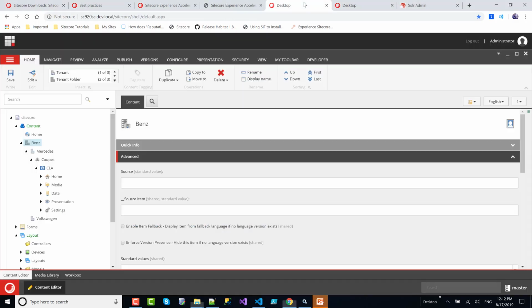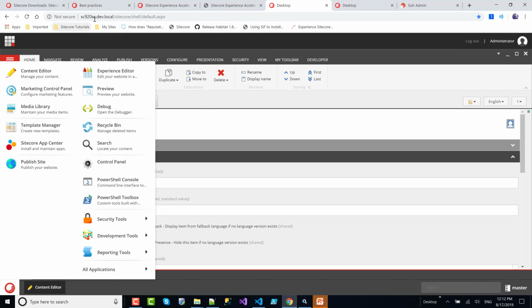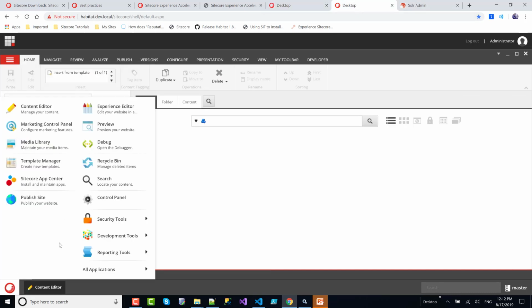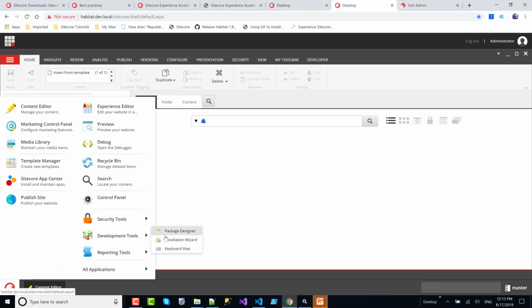And one more thing, let me verify the PowerShell. This is the dev version, so you can see that PowerShell is installed here. There are two menu items that you can see here, or you can go to reporting PowerShell. And if you go to Habitat, we will not see any PowerShell installation. Okay, so let's start. It's very simple, like a regular module.